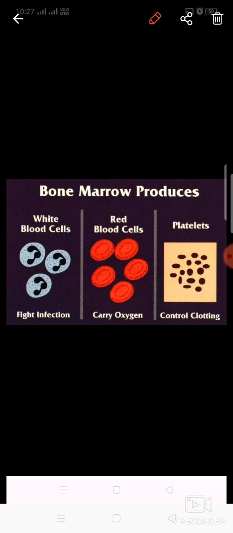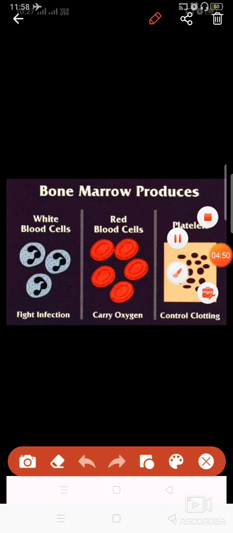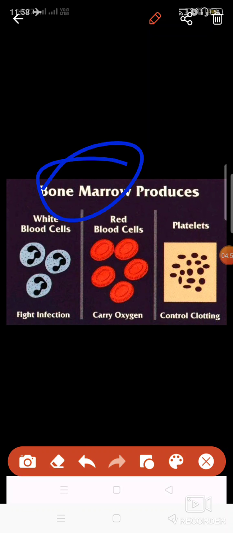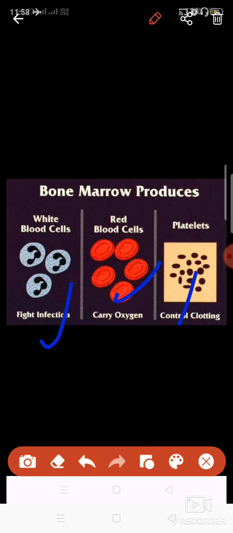Now let's see these cells in detail. These cells, that is RBCs, WBCs and platelets, that is erythrocytes, leukocytes and thrombocytes, are produced by the bone marrow. Inside the bone there is a cavity that produces these three types of cells.